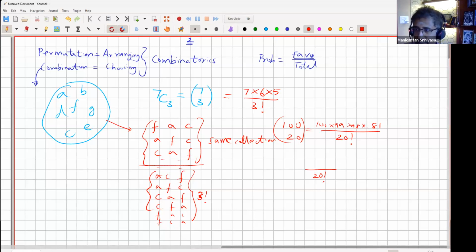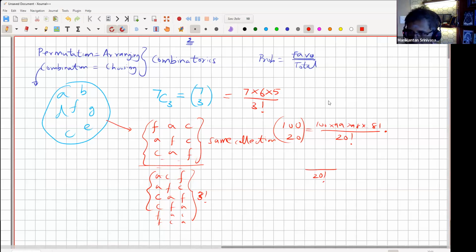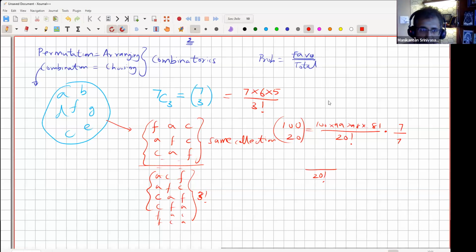So to make it easier, a simple trick that people devised is you can multiply and divide the numerator and denominator by some quantity, right? For example, if it helps me, I can multiply numerator and denominator by 7 without disturbing anything, right? I can multiply by anything. Let's say I choose to multiply by 80 factorial. So if I do that, what happens?